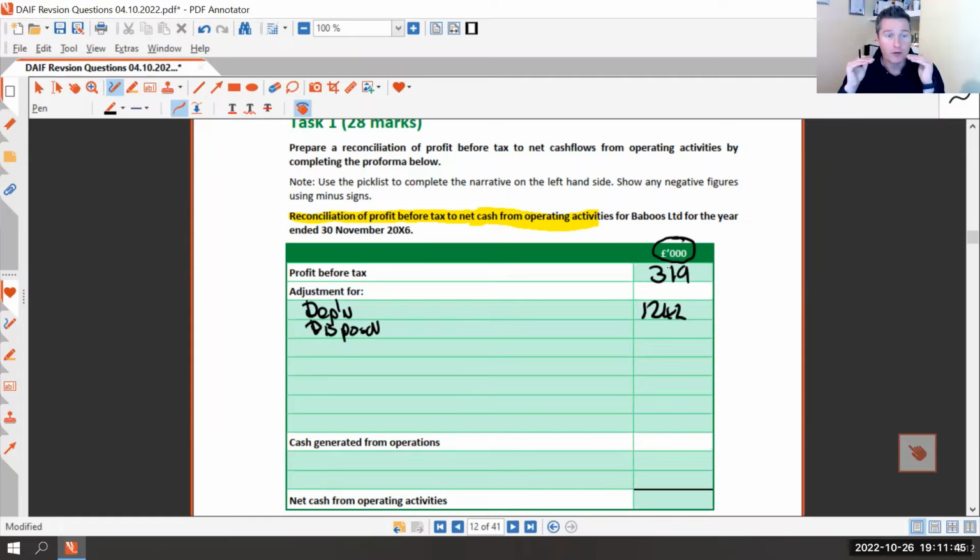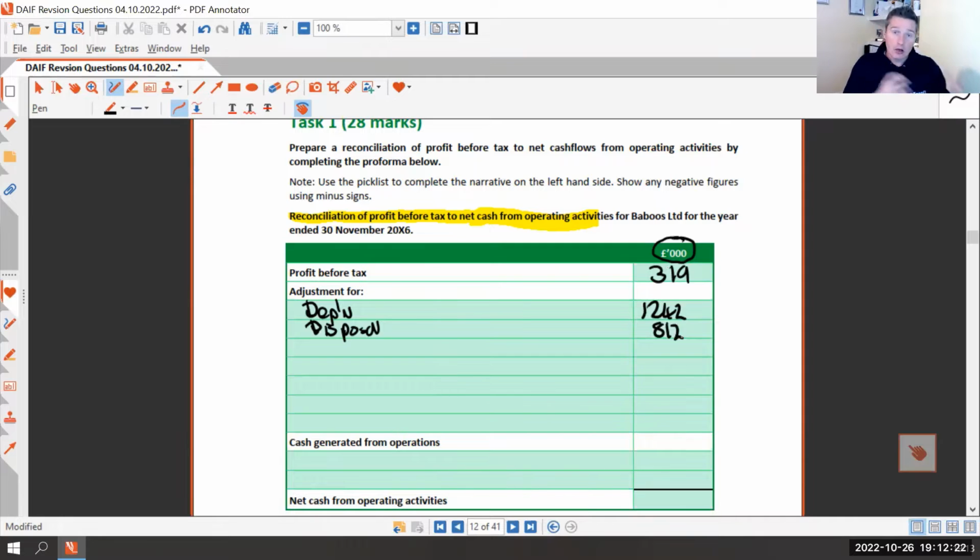Now think about what happened. Would a loss on disposal reduce or increase our profit for the year? And it's the same principle as our depreciation. That's right. If a loss on disposal would reduce our profit, we've reduced our profit for this loss, but it's not a cash loss, it's just an accounting loss in terms of it went for less than what we thought it was worth. Later on, we'll worry about what we got for it. But in terms of an accounting loss, it's reduced our profit, it hasn't reduced our cash. So we're going to add this back on.